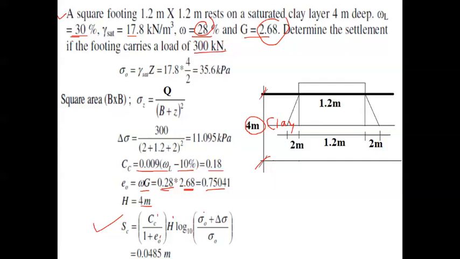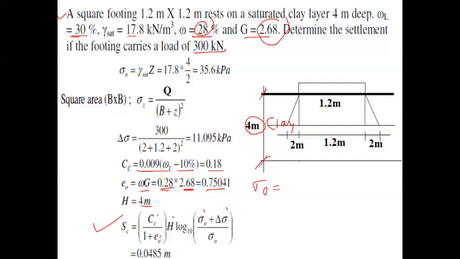The next job is to get the value of sigma naught as well as delta sigma, right? So the sigma naught value, as I said, is the surcharge pressure, or the overburden pressure of the soil.